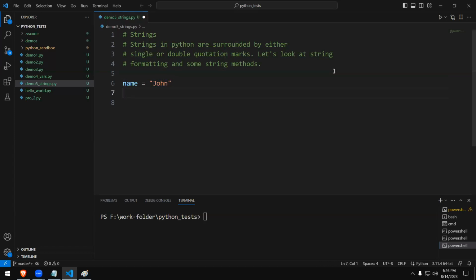Then we can say age is assigned the value, let's say this John is 25 years old. So this is a numeric variable, this is a string variable. String value.